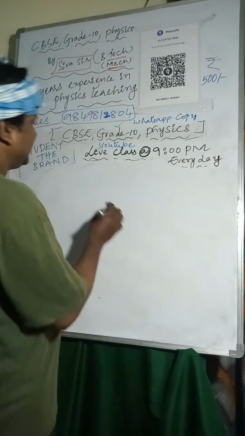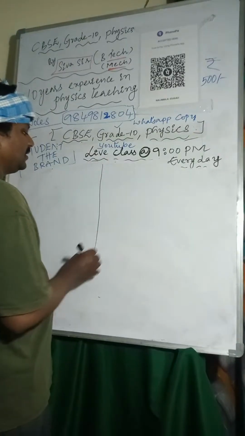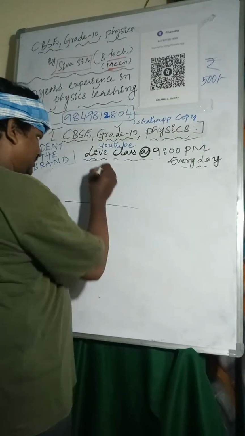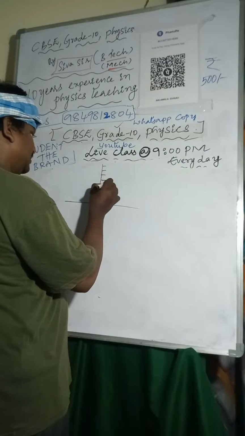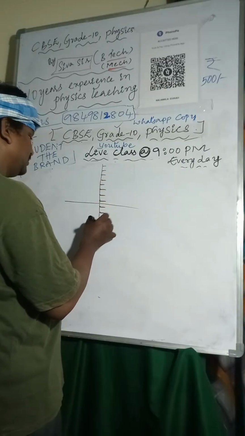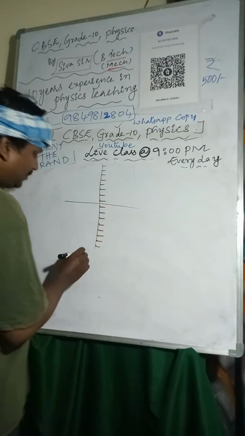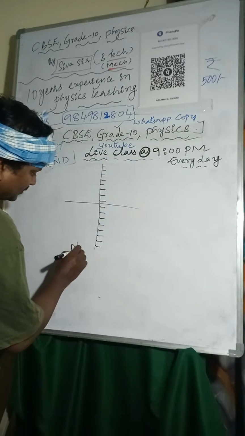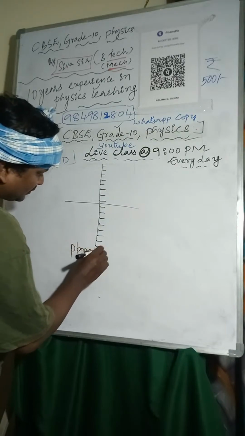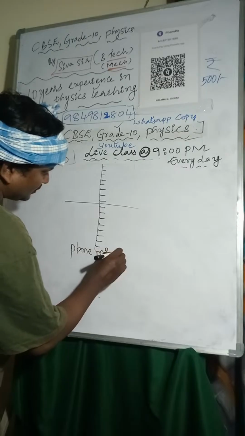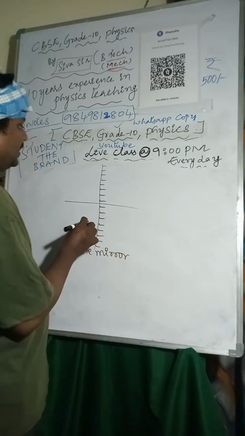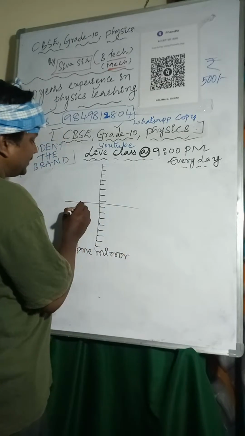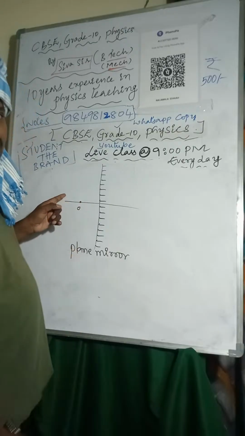So here, this is a plane mirror. Here I am taking the object, I am placing the object here.